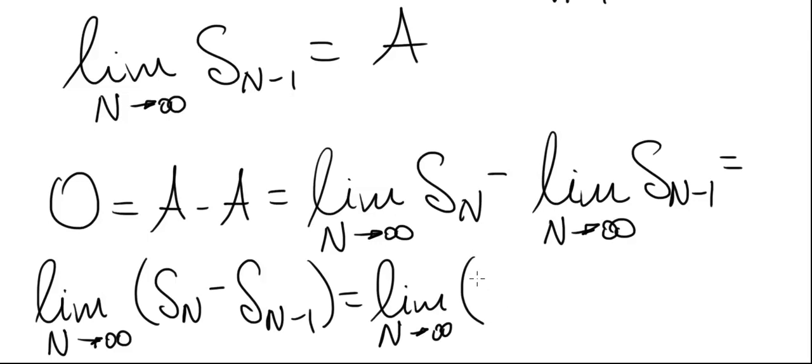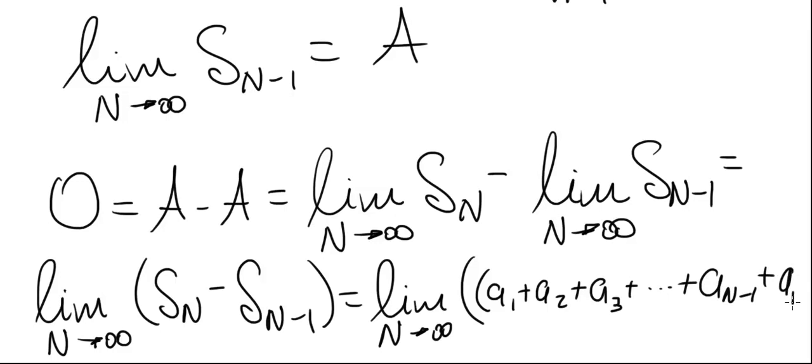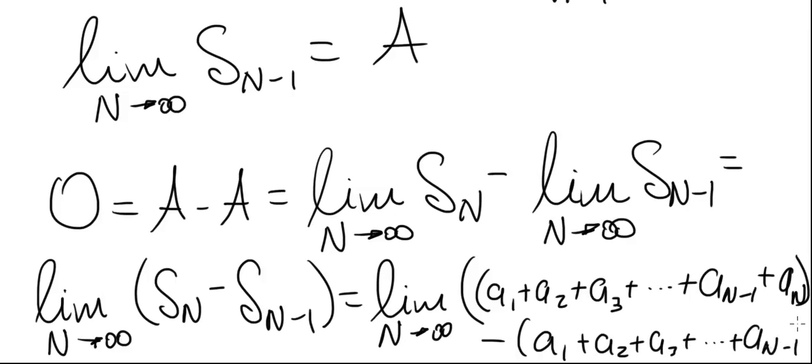What is Sn? It is a1 plus a2 plus a3 plus an minus 1 plus an, and it's minus Sn minus 1, which is a1 plus a2 plus a3 plus an minus 1.